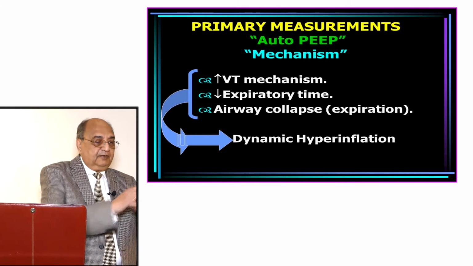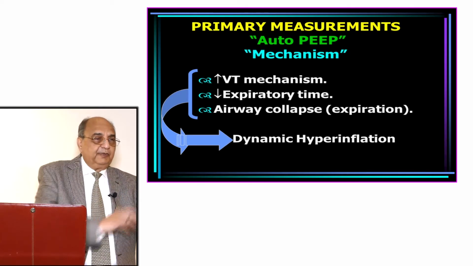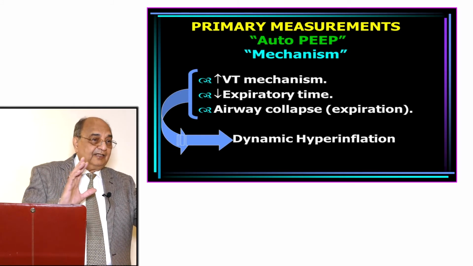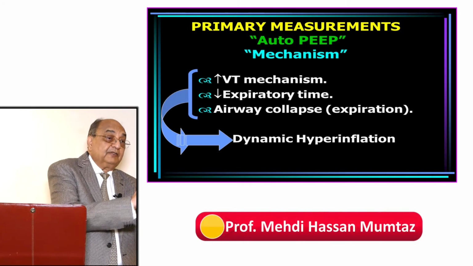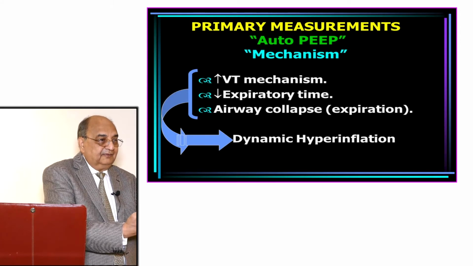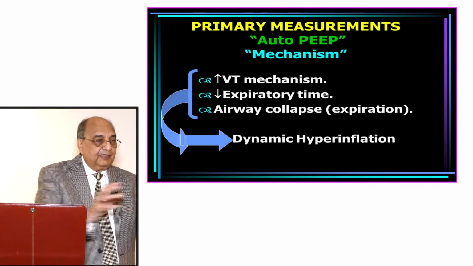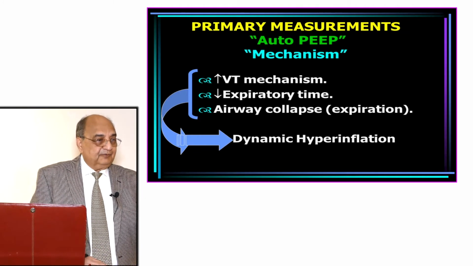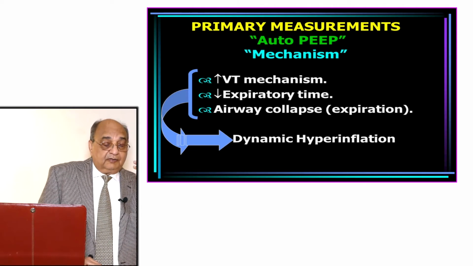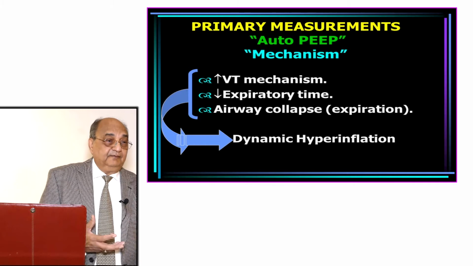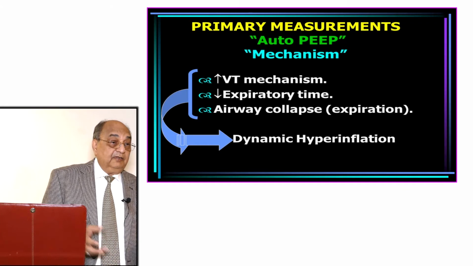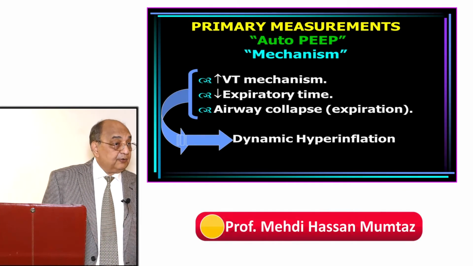एक सुराख है fix, if it is narrow, it doesn't matter how much pressure you put in, it will not push the gases through it, but you will increase the time by which the same amount you want to pass through it. So it means you will increase the inspiratory period. Same way the gases are coming out. If there is an obstruction to it, you give longer time for the gases to come out. So this is a basic principle. If there is an obstruction, you treat the obstruction by increasing the time. If it is inspiratory obstruction, you increase the inspiratory phase. If you got expiratory obstruction, you increase the expiratory time.